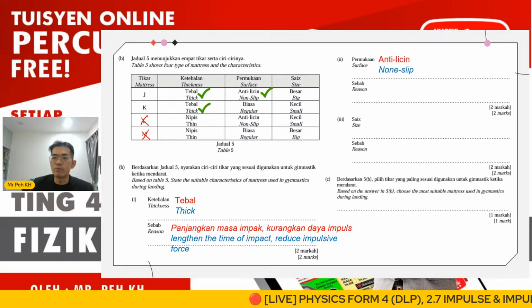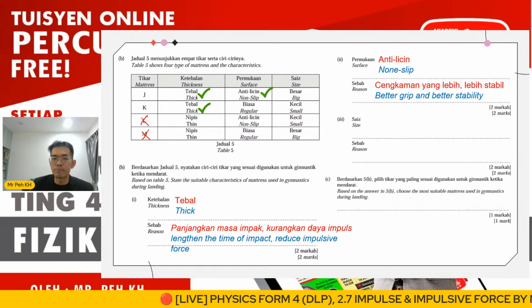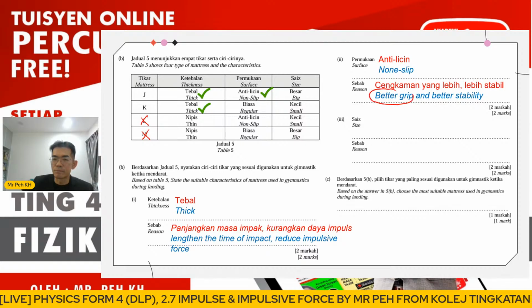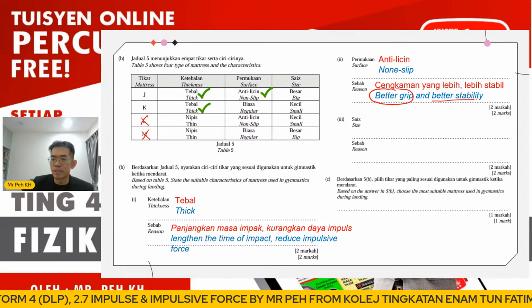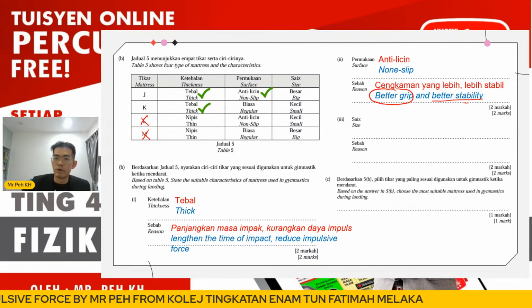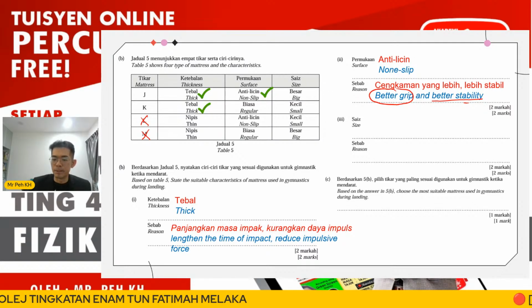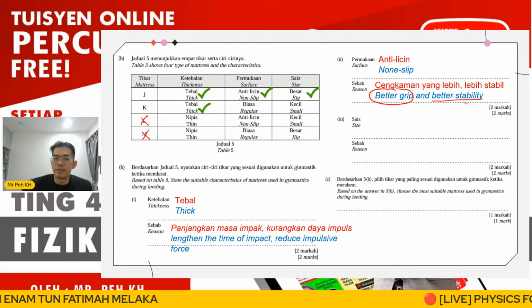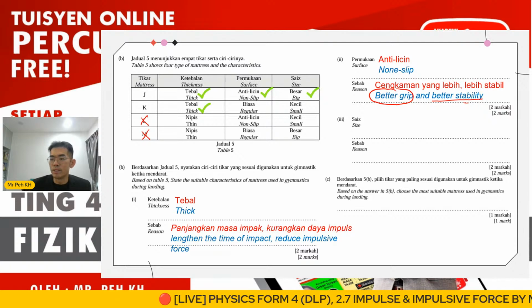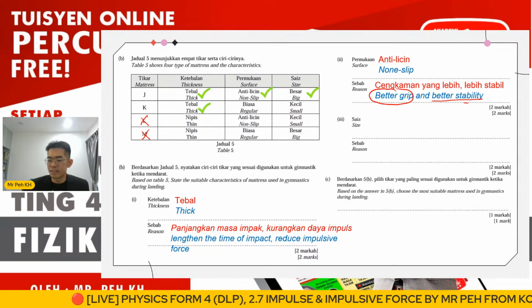Okay, so the reason why? Because a non-slip surface gives better grip for the athlete, and they will have more stability. Then the size must be bigger, so that the athlete will have a wider area to land and will not easily fall to another side, right?